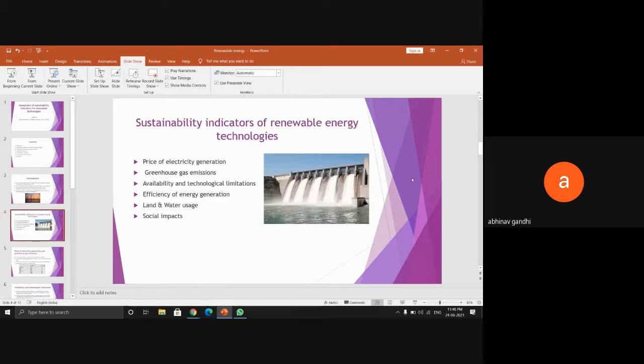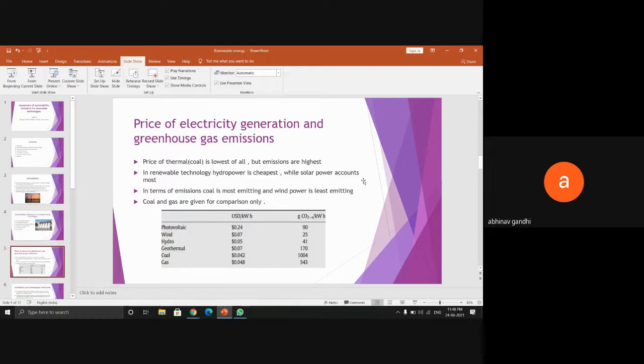So first of all, these are the sustainability indicators of renewable energy technologies: price of electricity generation, greenhouse gas emissions, availability and technological limitations, efficiency of energy generation, land and water usage, and social impacts. First we are going to start with price of electricity generation and greenhouse gas emissions.